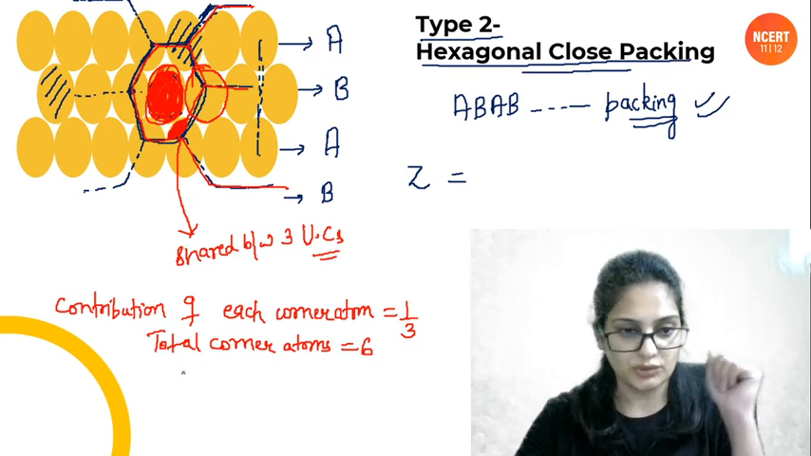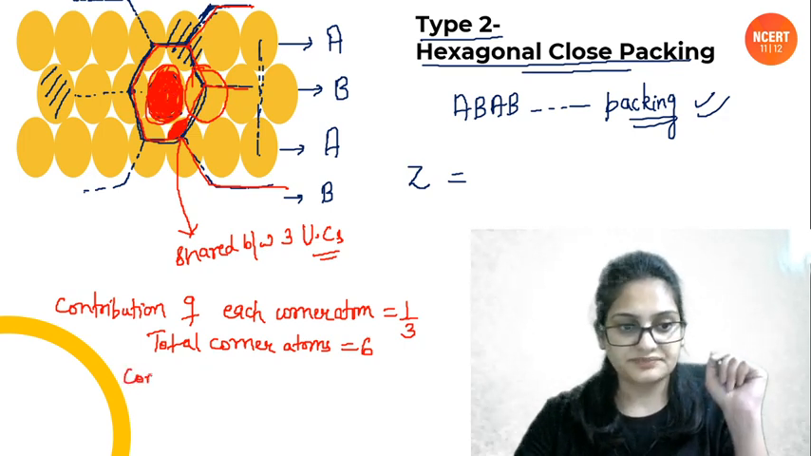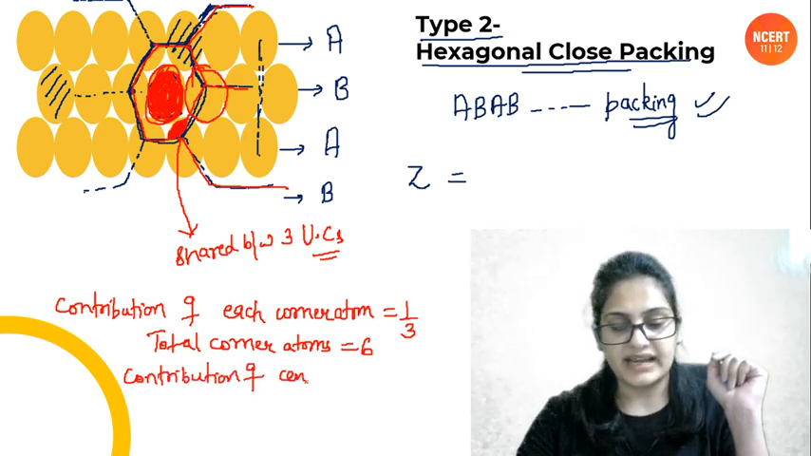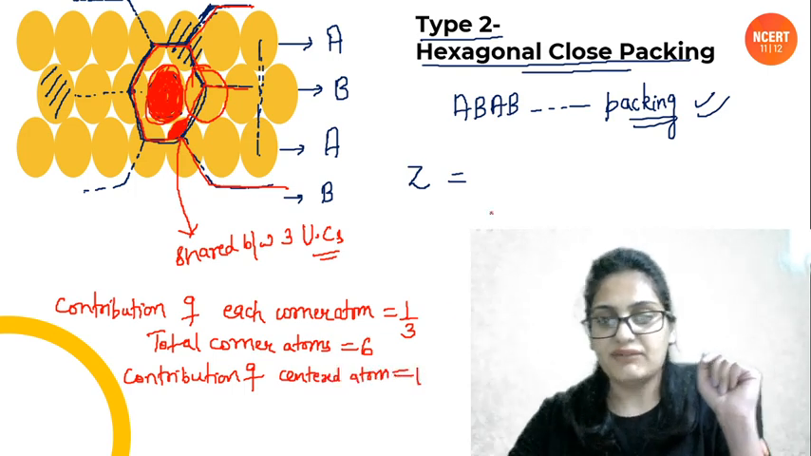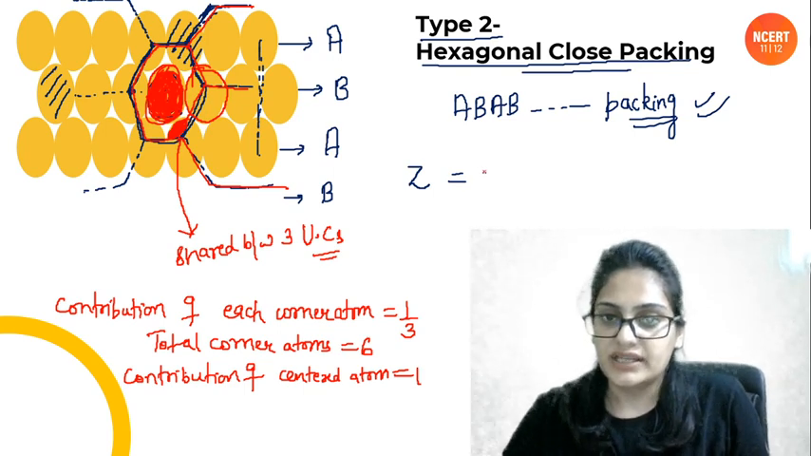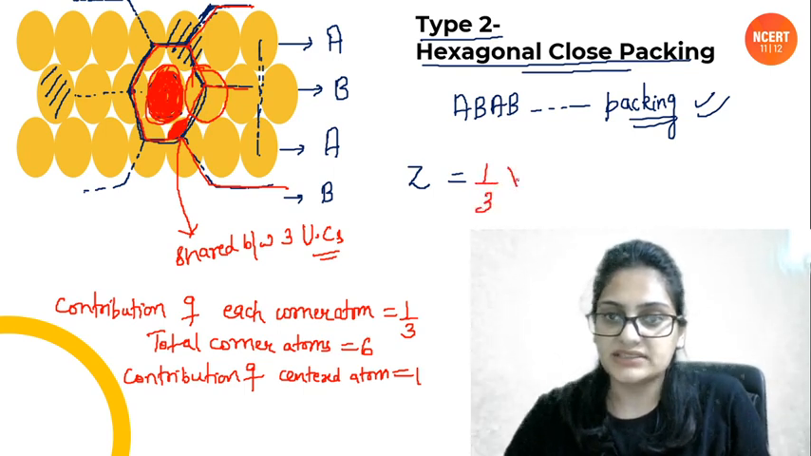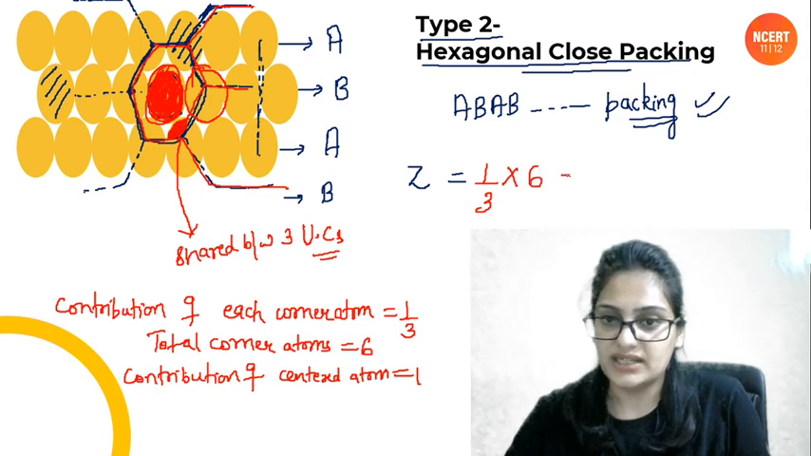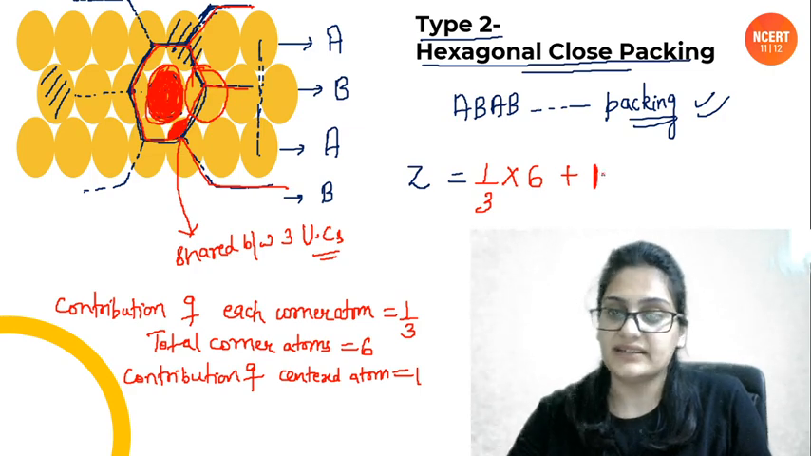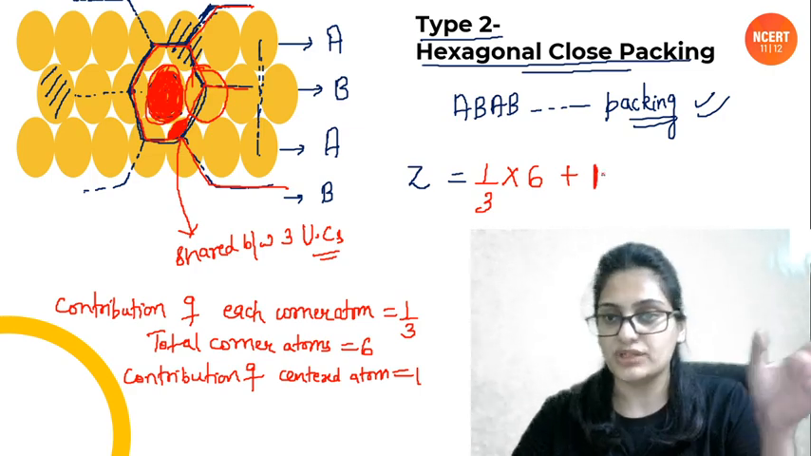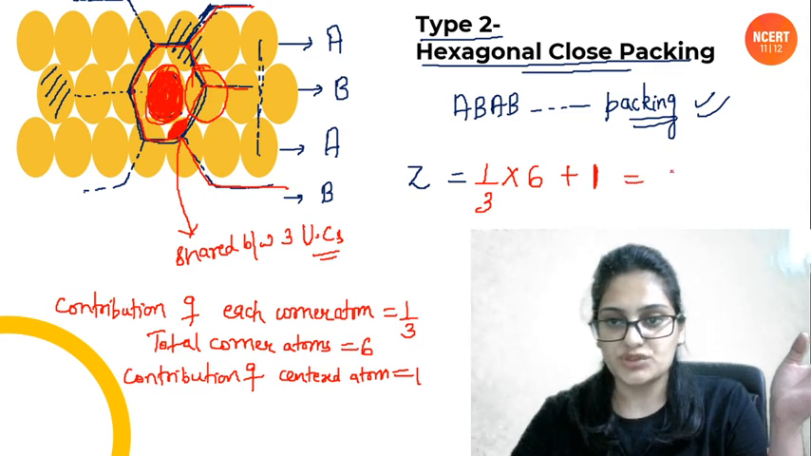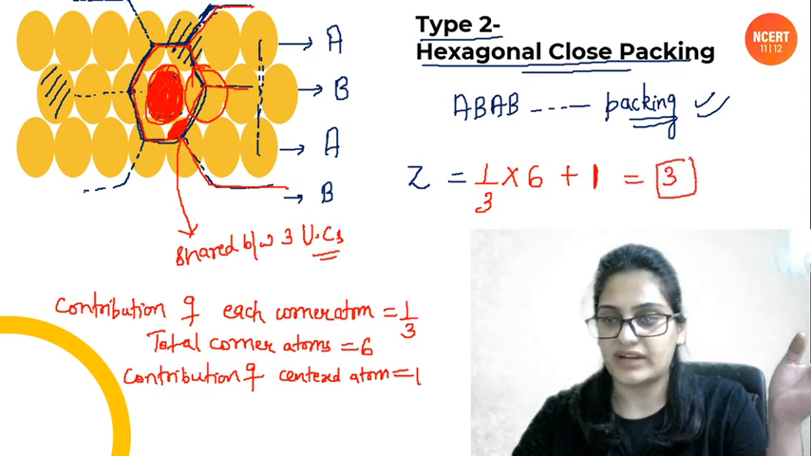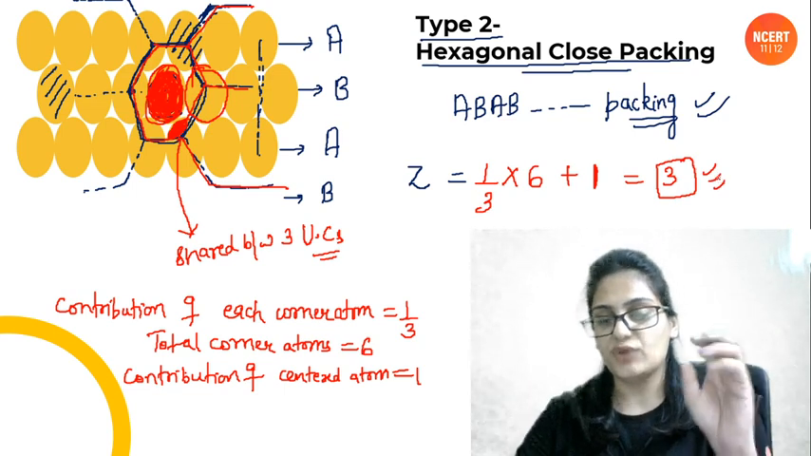ठीक है, so we have a centered atom. Contribution of centered atom, how much is it? It will be 1. ठीक है, so we have 2 types of atoms. We have corner atoms, contribution of each is 1/3, and 6 corner atoms are there per unit cell. Plus we have another atom that is present in the center, and its contribution will be 1 because this is a 2D packing. ठीक है, so total how much do we have? We have 3 atoms. Effective number of atoms are 3. ठीक है, so now we have calculated the Z.